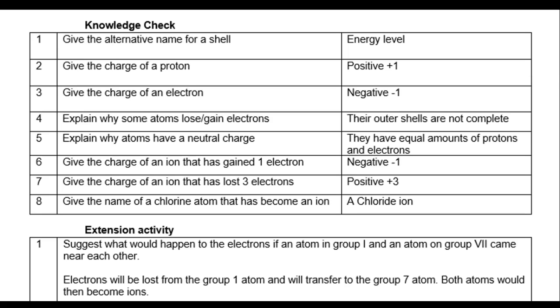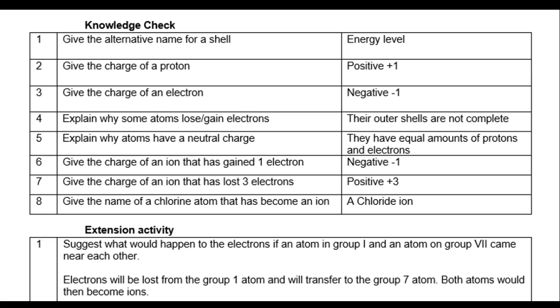And the extension activity asks what would happen to the electrons if an atom in group 1 and an atom in group 7 came near each other. Electrons would be lost from the group 1 atom. Because they have fewer valence electrons in their outer shell, it's easier for them to lose those, whereas for the group 7 atoms, it is easier to gain a few rather than lose the many that they have.